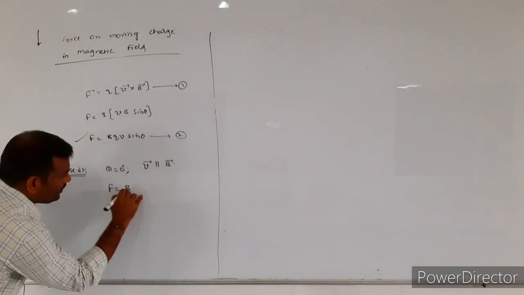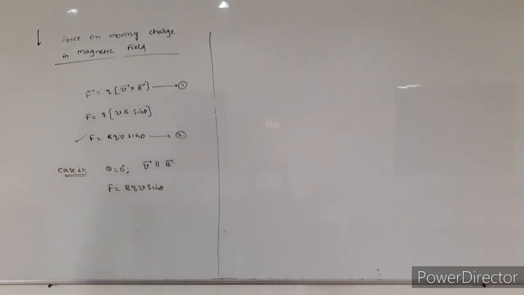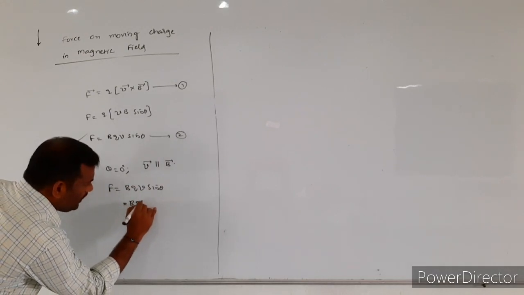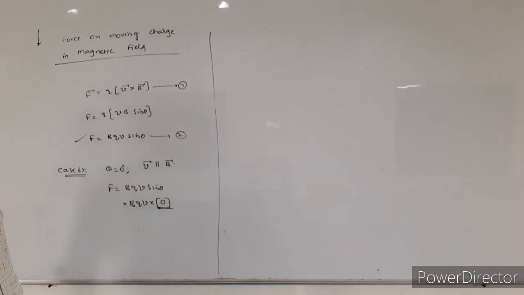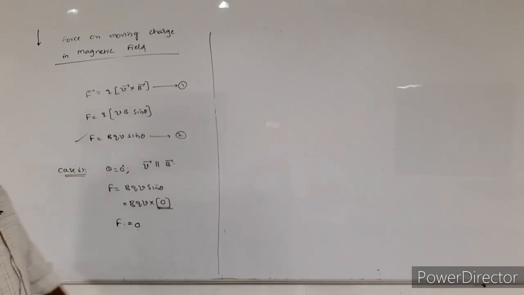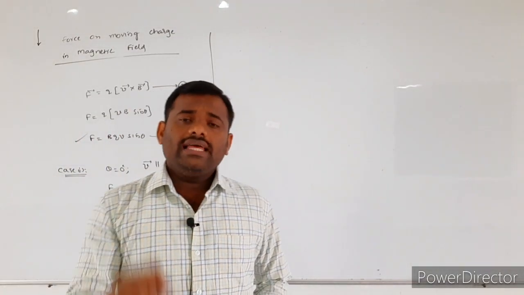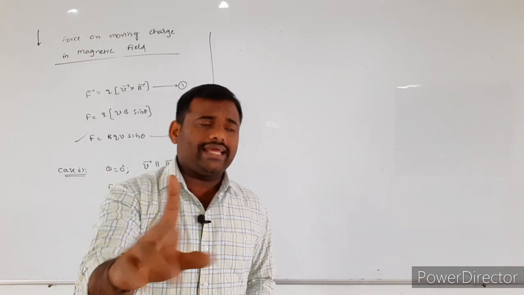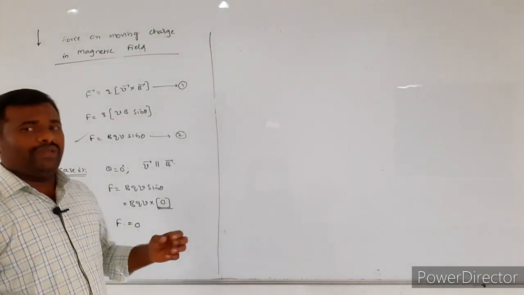F is equal to, we know the formula, BQV sin theta. Substitute the value of theta here. So BQV into sin 0, and sin 0 is equal to 0. That means F is equal to 0. What is F? F denotes the force acting on the charged particle. F is equal to 0 means what?